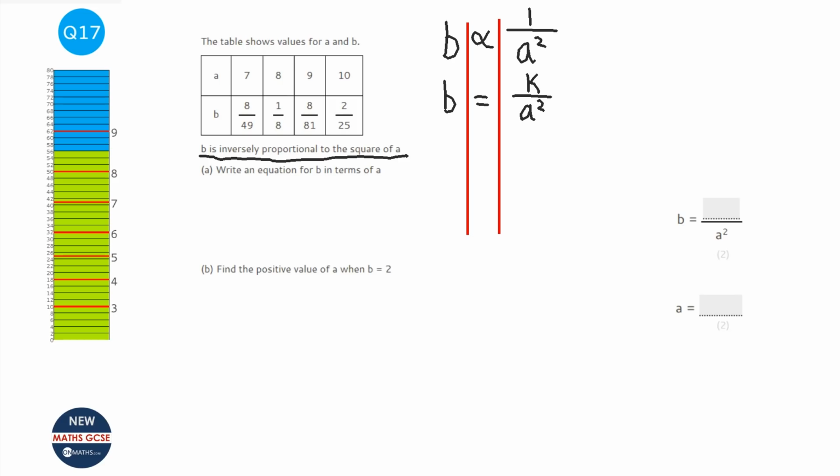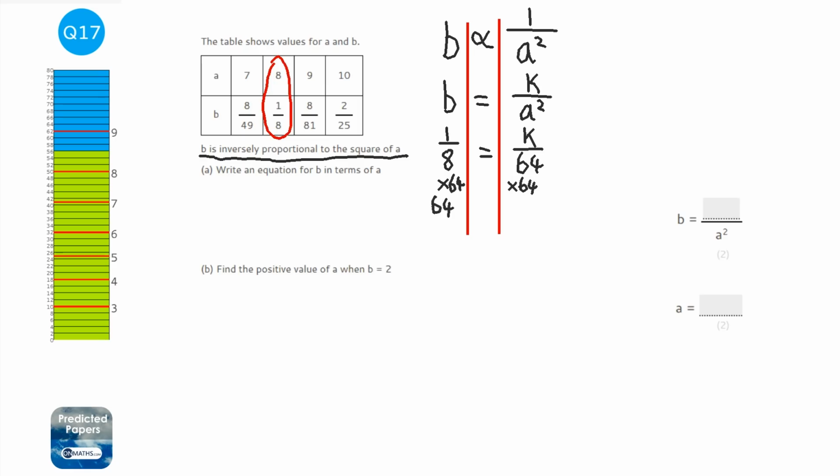Now looking at these options, I kind of like this one the best. It's kind of simple. I like a nice simple fraction, 1/8 and 8. Okay, I can work with that. So it says b is 1/8, so I'm going to substitute in b is 1/8. And k we are trying to find out, and it says a squared, so it would be 8 squared, which would be 64. So I'm going to times both sides by 64, so I can find what k is. So it becomes 64 over 8 equals k, so therefore k is equal to 64 divided by 8, which is just 8.